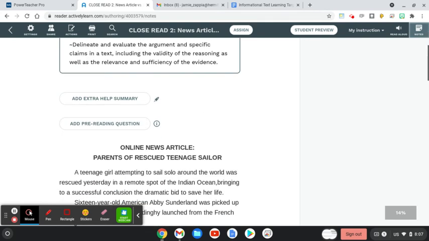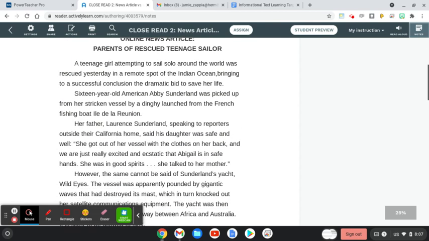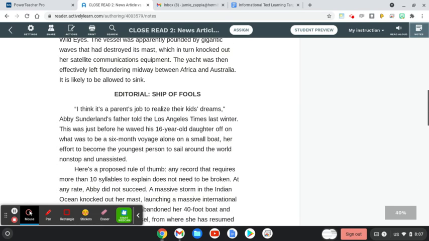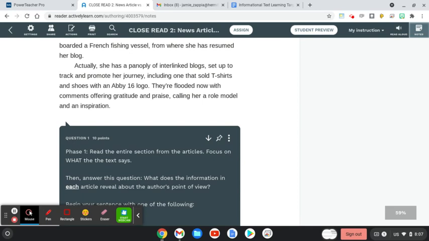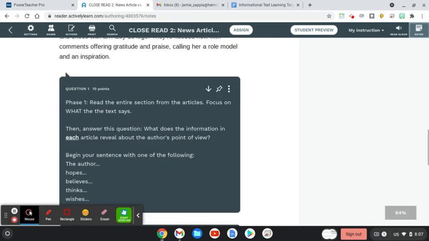As you read through, it is the same text from yesterday. So technically it's not our first phase of close reading, but rather fourth phase of close reading. But for phase 1, we're going to read the entire section from the article. This time we're going to focus on what the text says.